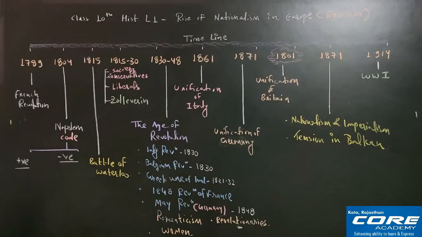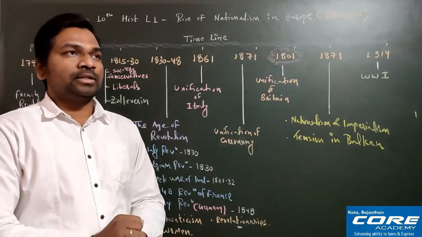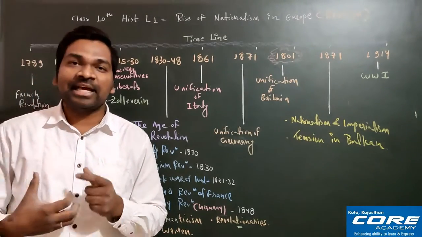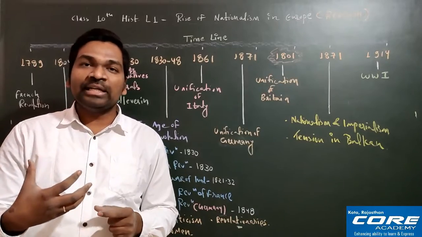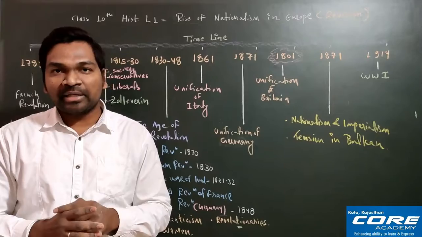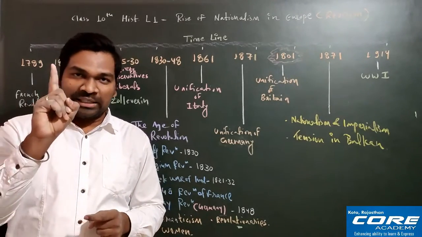Now you see the negatives. In the negatives you remember 3 very important things. The first very important thing is Napoleon increased the tax. Whenever you increase the tax, the prices of products always increase, and whenever the prices of products increase, the common people will suffer a lot. So he increased the tax.